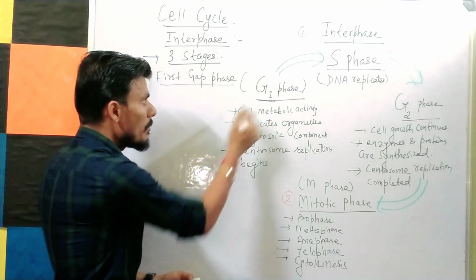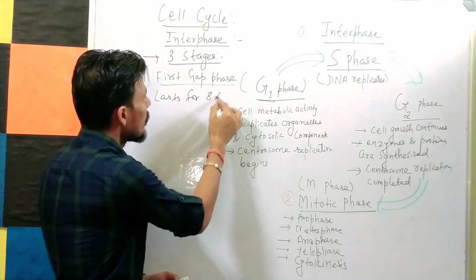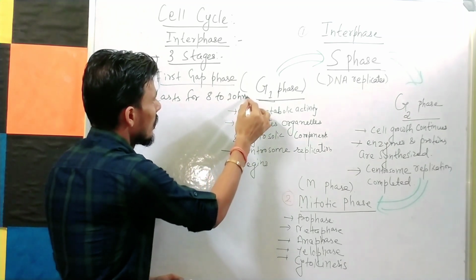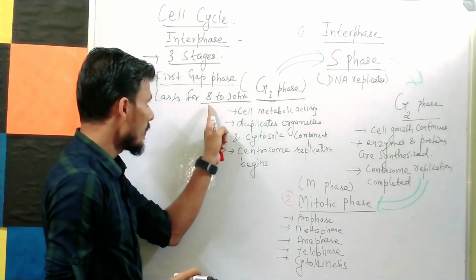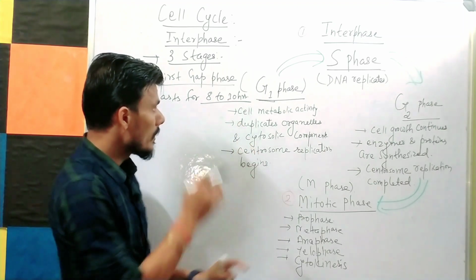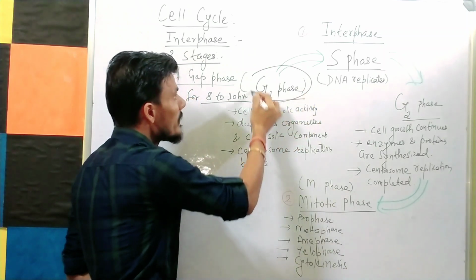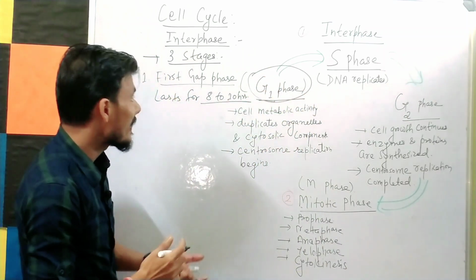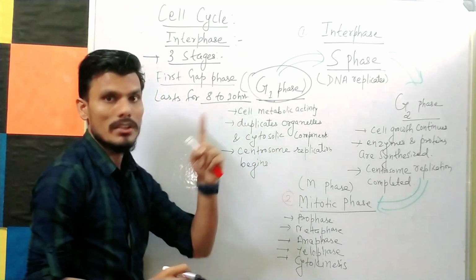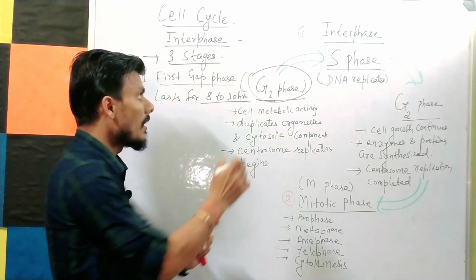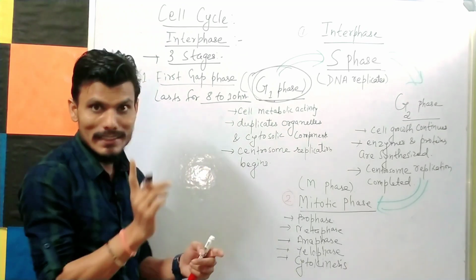Now if you talk about the time duration for G1 phase, it lasts for 8 to 10 hours. So if you are taking this cell cycle as 24 hours, the G1 phase will be 8 to 10 hours. Now the most important point you have to remember here is that the duration of this G1 phase may differ. Some of the cells, like embryonic cells or cancer cells, will remain in G1 phase for a short time, but some cells will remain in G1 phase for a longer time, which means they will not divide. An example is nerve cells.